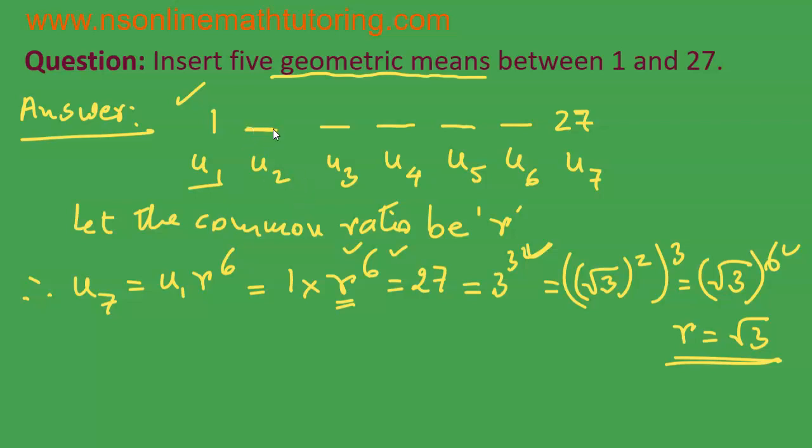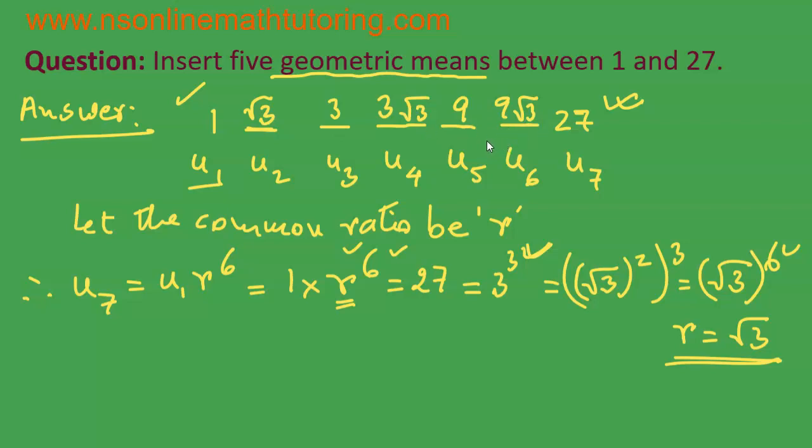What will be u2 equal to? u2 is equal to u1 times r. So, 1 times r is root 3, therefore, this is root 3. u3 equal to u1 times r square. Root 3 whole square is 3, 1 times 3 is 3. Then, obviously, it will be 3 root 3, then 9, and finally, this is 9 root 3, which when multiplied with root 3 will give us 27. This is our validity check. This proves that whatever numbers we have inserted are correct.